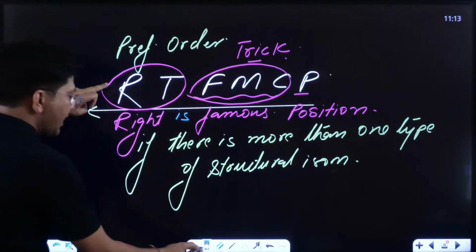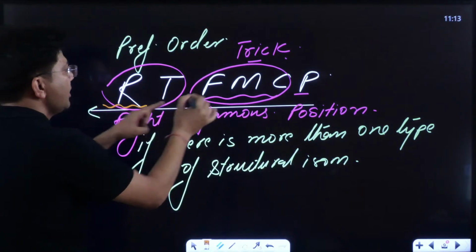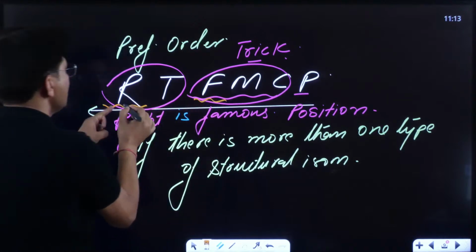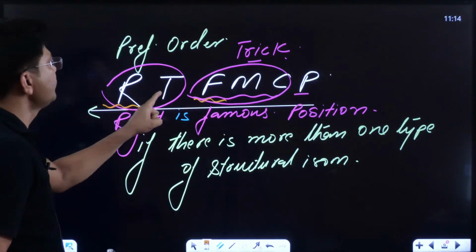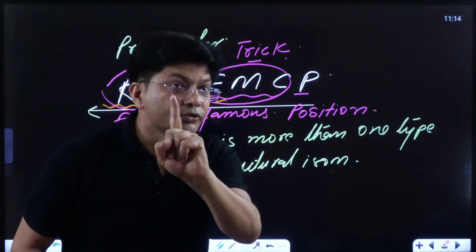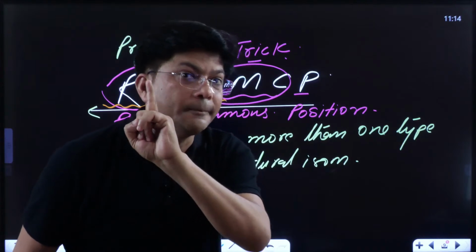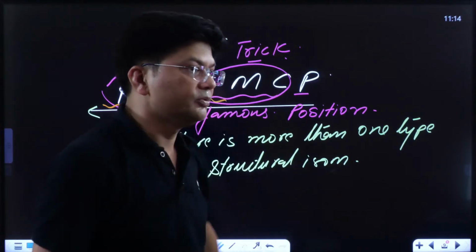So ring chain isomerism will get preference. Here is ring chain isomerism and here is functional isomerism. So ring chain isomerism will get preference. And this is tautomerism. Tautomerism I will teach once you know resonance. So tautomerism will come later on, when isomerism is completed.